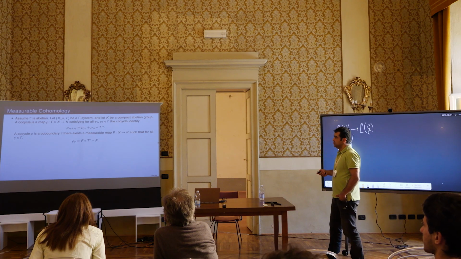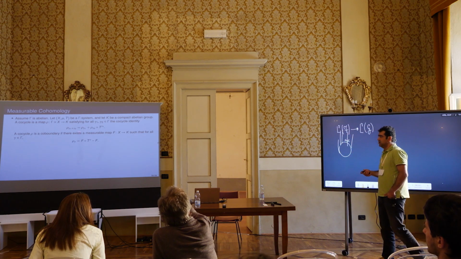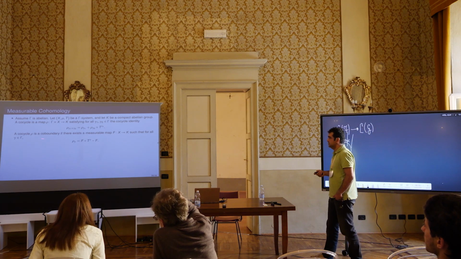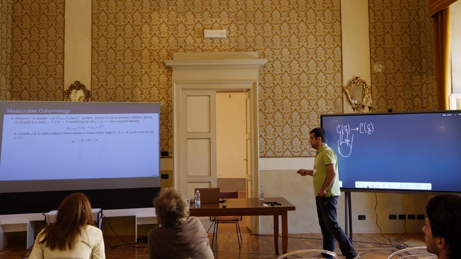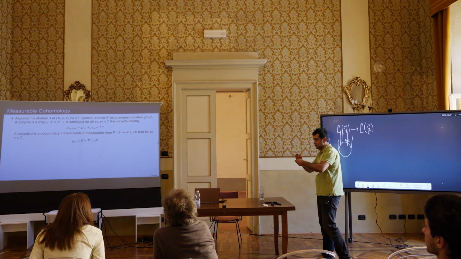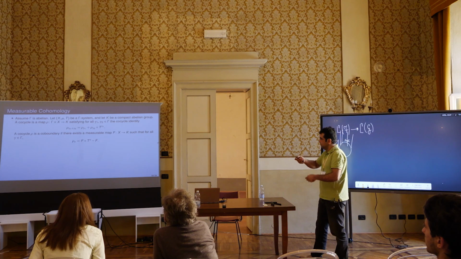In this context, we call a cocycle a coboundary if there exists a measurable function f from X to K, such that for each gamma, the cocycle is given by the corresponding coboundary expression.